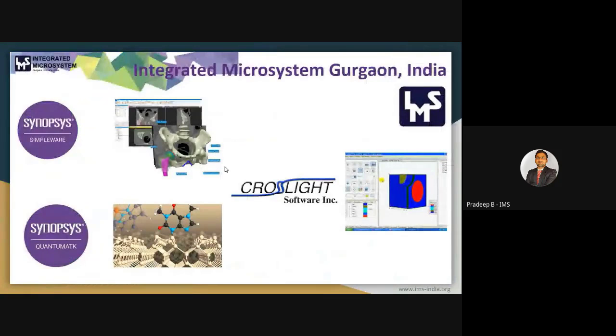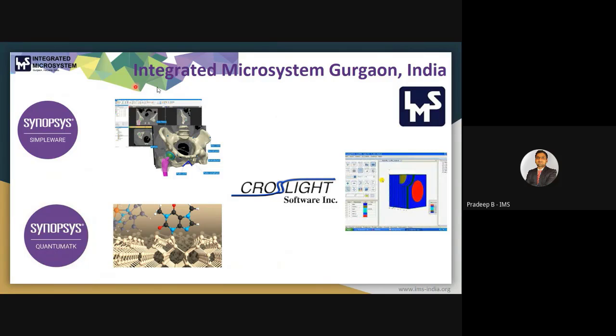Okay, so to give you an idea about who we are, we are from Integrated Microsystem, Gurgaon, based in Gurgaon, Haryana, north side location, and we provide support and sales for the Simpleware software, Quantum ATK, and Crosslight. Basically Simpleware and Quantum ATK are both products of Synopsys.